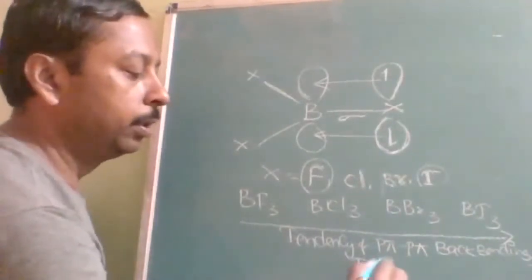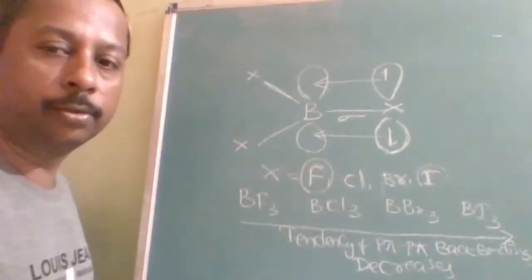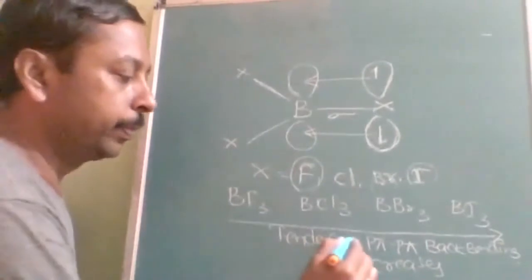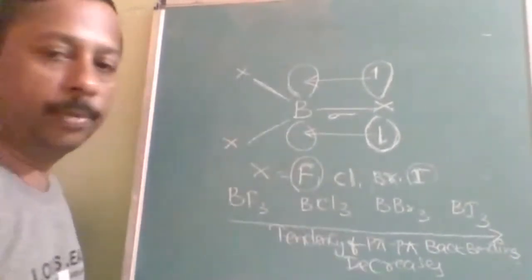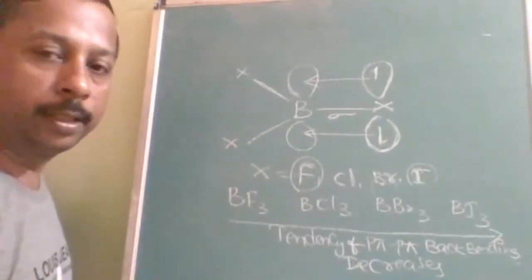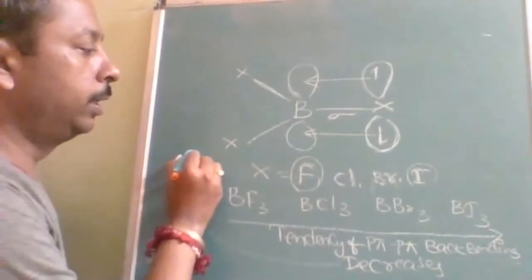Answer should be decreases. The tendency of p pi-p pi back bonding decreases. Why does it decrease? See, I will write it here.